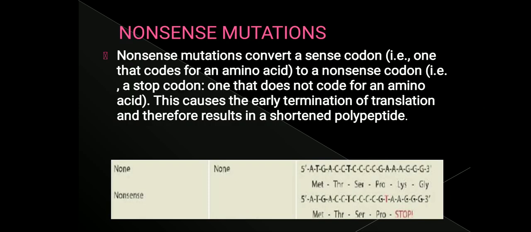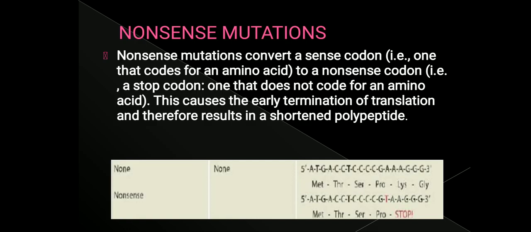So let us move on to the next type of mutation, that is nonsense mutation. Here, nonsense mutation converts a sense codon to a nonsense codon. What is a sense codon? A sense codon is a codon which will code for an amino acid. A nonsense codon is a codon which does not code for any amino acid. They act as a stop codon. Nonsense codons are also called stop codons.